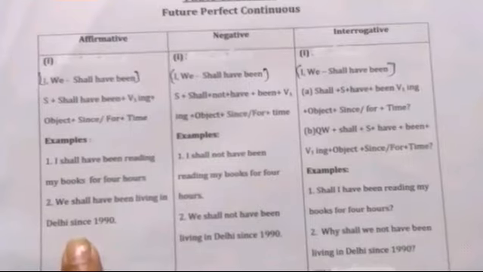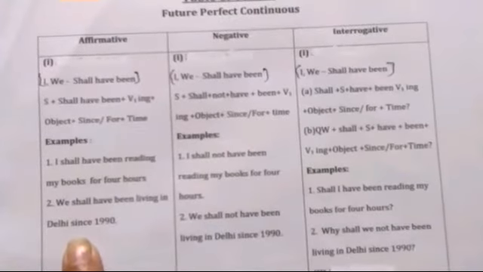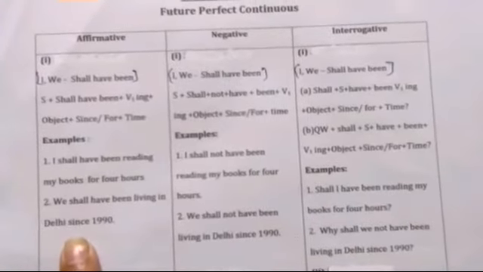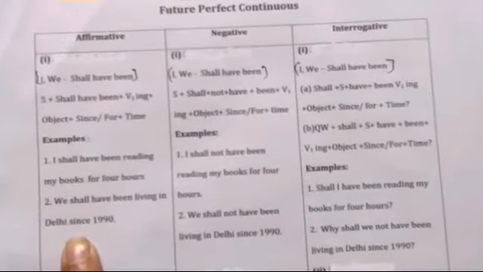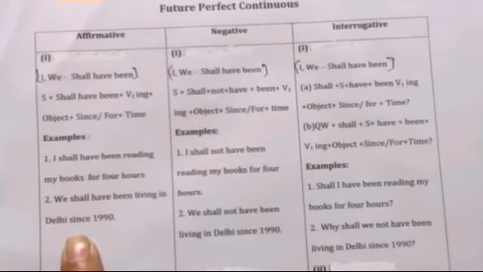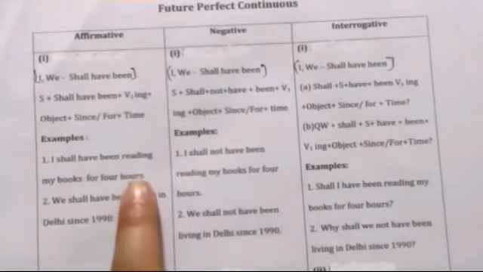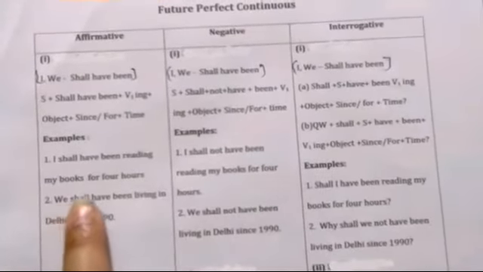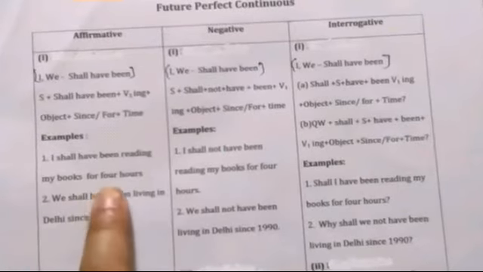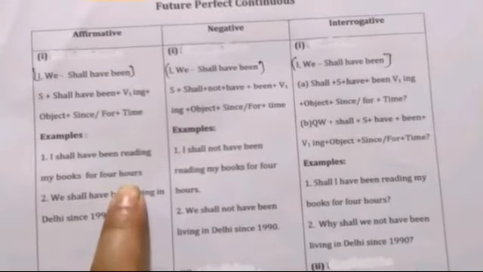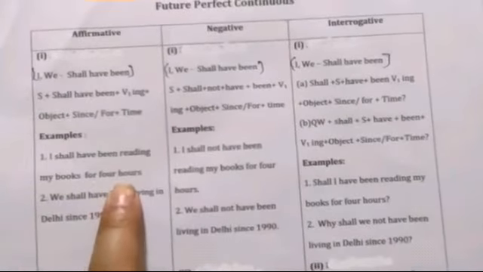You can see here, I shall have been reading my books for 4 hours. So we put shall have been with I, and then the verb's first form and ing, then the object, then for, because 4 hours is the period of time, the duration of time.